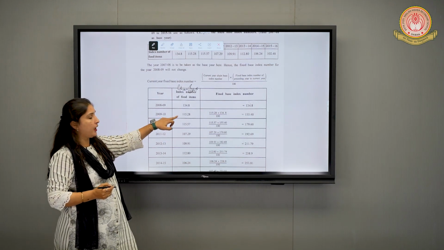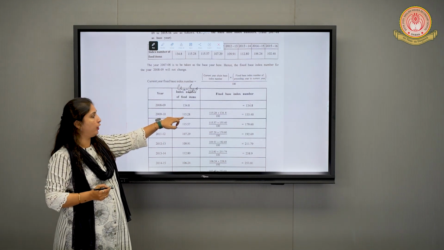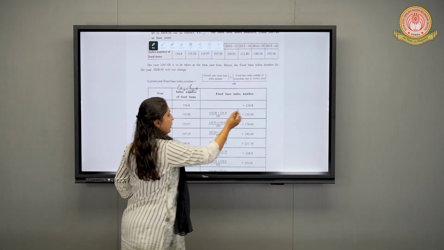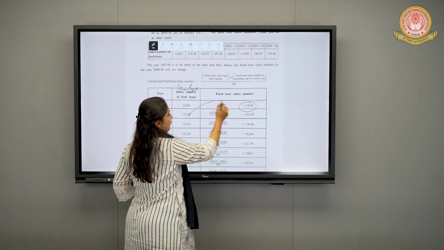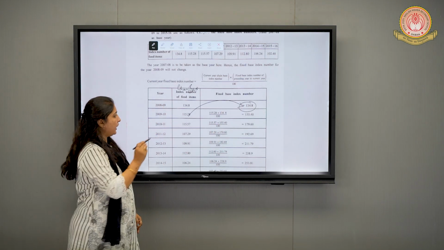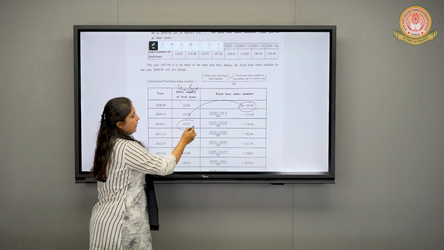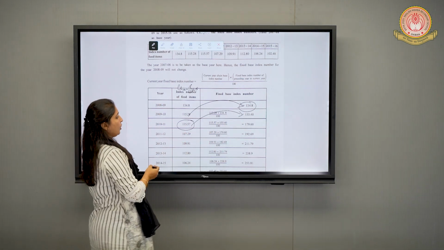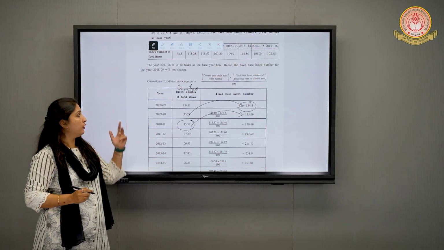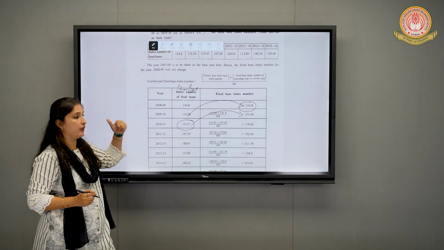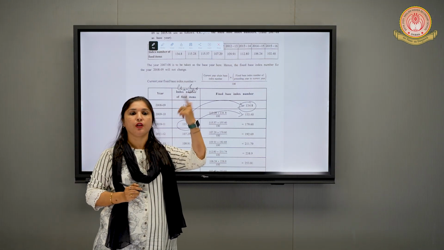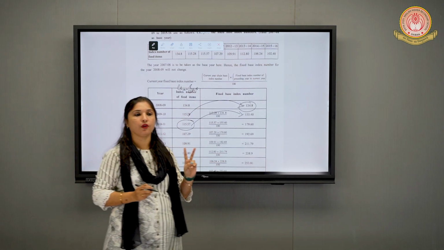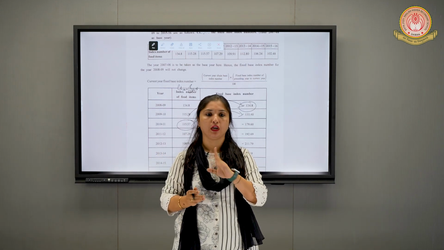Chain of the current year is 115.28 into fixed of the previous, which means this one. From here you have to go to here. So we take the chain of the current into fixed of the previous, divided by 100. Two conversions we learned: fixed into chain and chain into fixed.